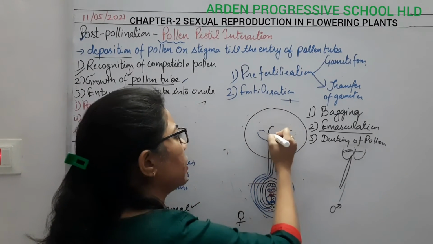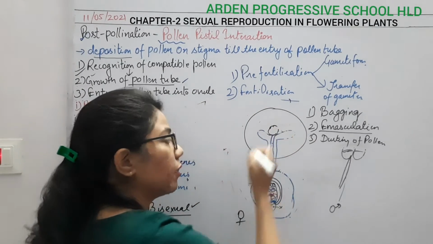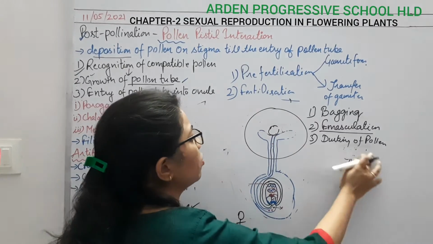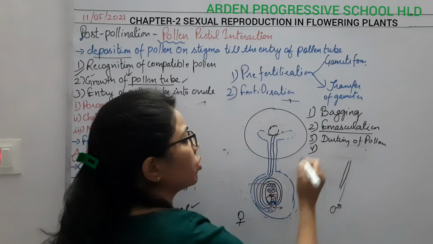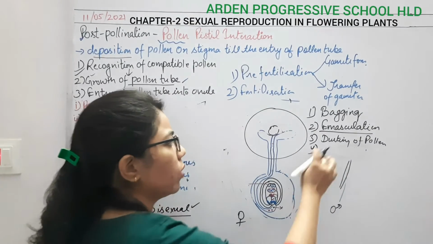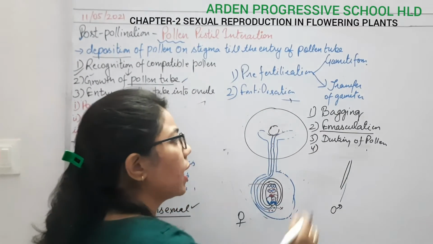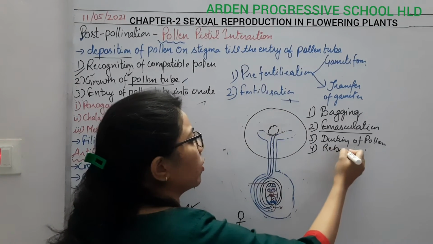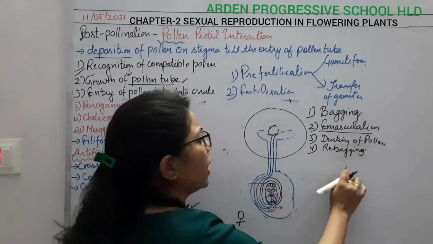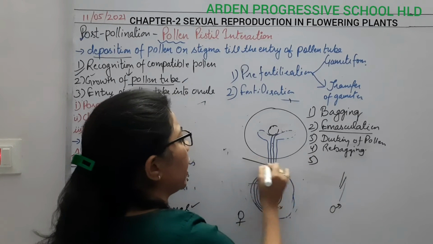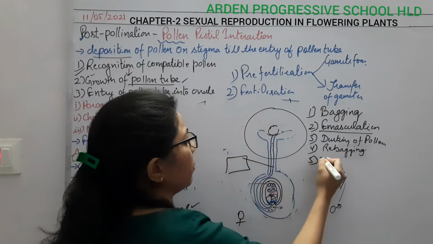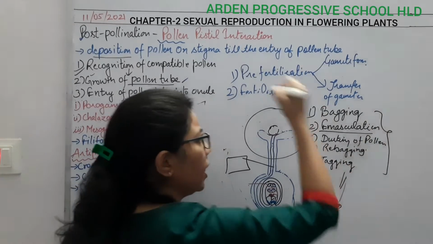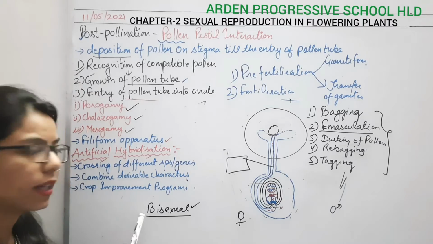Once the pollen has been dusted here, what will happen? There will be germination. Okay, again there will be pollen-pistil interaction, and due to this there will be fusion of gametes. And again, what will we do here? We will go for the rebagging, and after rebagging we will tag this plant. So these are the 5 different steps for any artificial hybridization in case of bisexual flower.